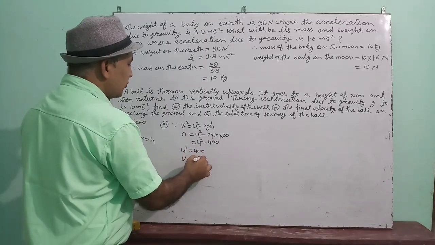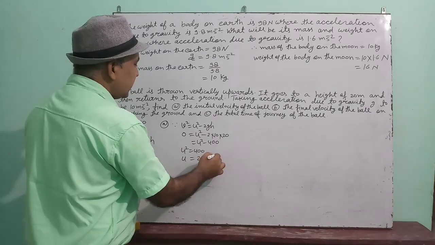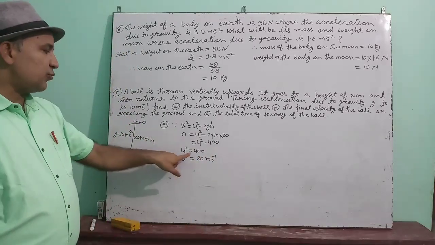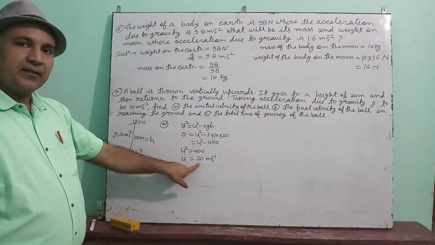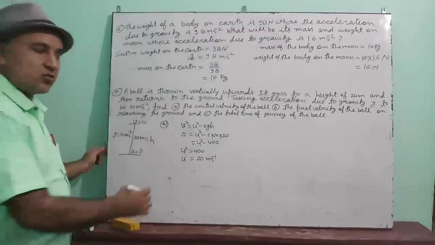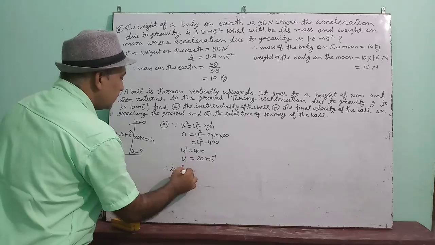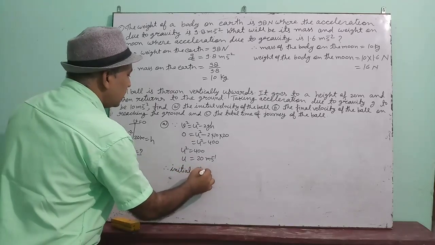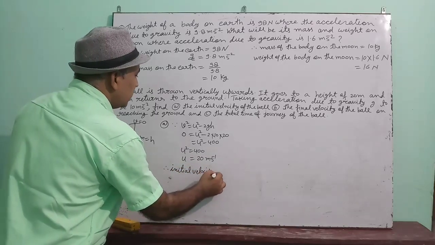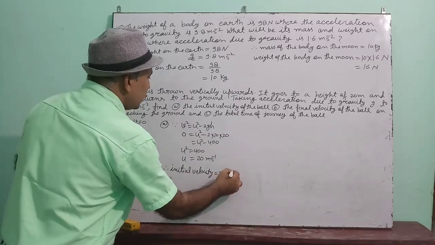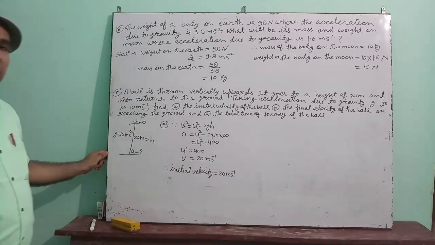So u is equal to 20 meter per second, because square root of 400 is 20. So initial velocity is 20 meter per second.